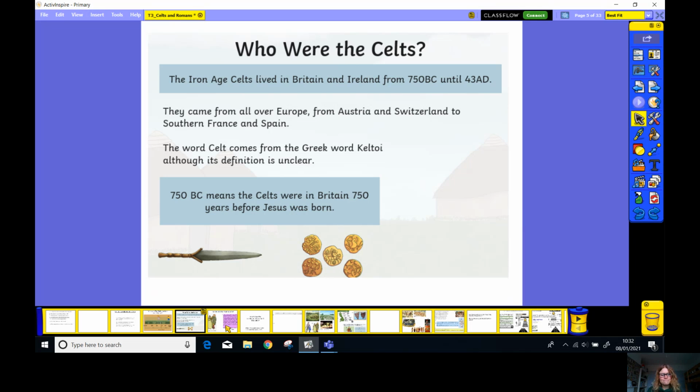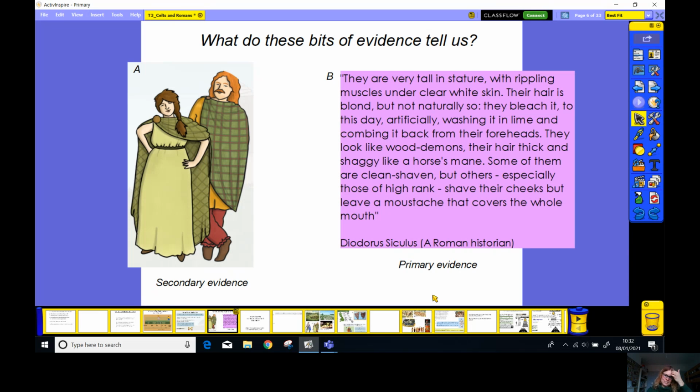Now we're going to be looking at evidence today. Remember, we've said lots of times in our history lessons that being a historian is like being a detective. We have to look at clues from the past, and find out what those clues tell us about the past. We can divide our evidence into two types: primary evidence and secondary evidence.